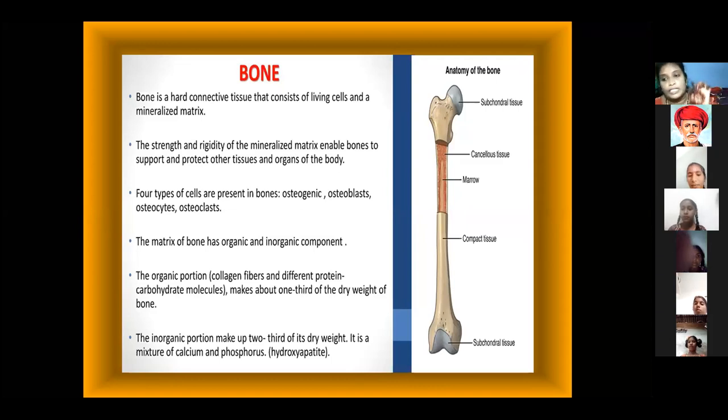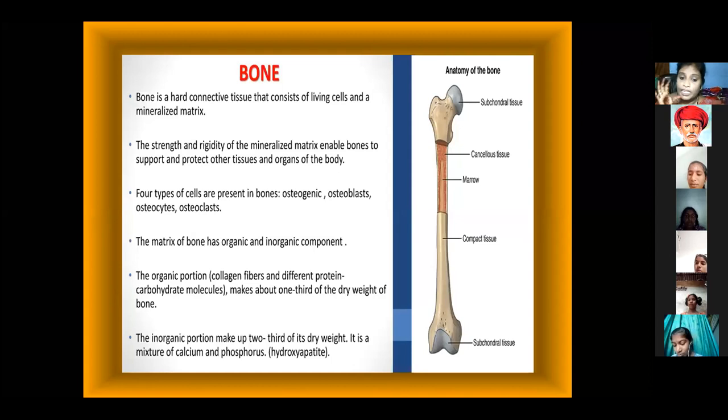Organic compounds are like food components, called carbohydrates, proteins, fats, and fibers. These are also organic compounds inside of the bone. And next, inorganic compounds are also there. What are the inorganic compounds? Two thirds of the dry weight of bone is a mixture of calcium and phosphorus. We know bones are made up of calcium and phosphorus, which are chemical substances.